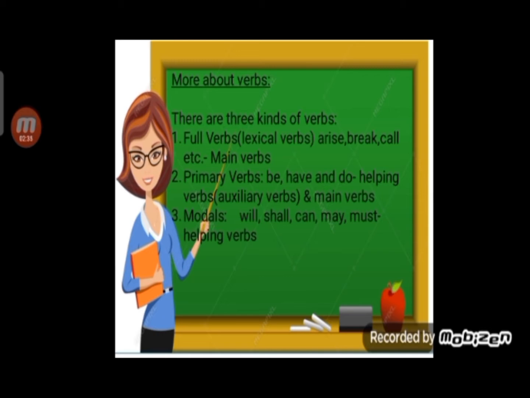Children, the most important thing to keep in mind is that they are the double duty verbs. What does it mean? It means that the primary verbs can function both as the helping verb or the main verb. And the third kind of verbs is modals. For example, will, shall, can, may, must. Children, again a very important note: modals always function as the helping verb. They can never take the place of the main verb.